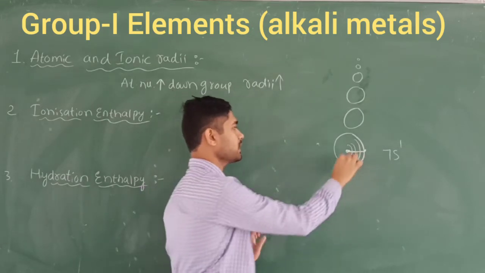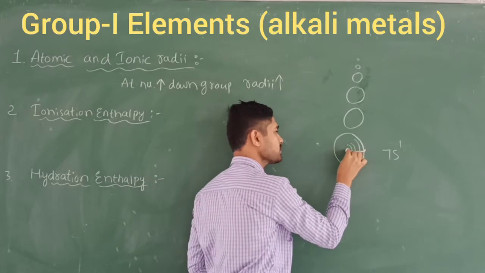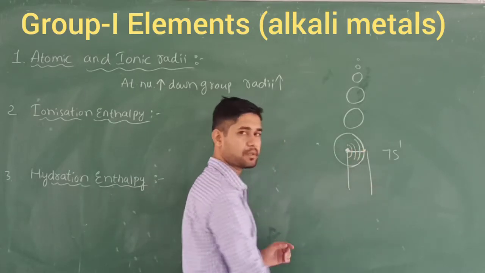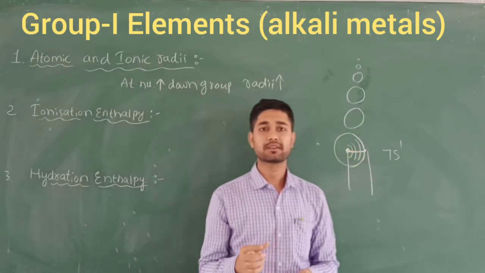What happens? There is a reduction in the attraction between the nucleus and the outermost electrons, caused by the inner orbital electrons. That is called the screening effect.